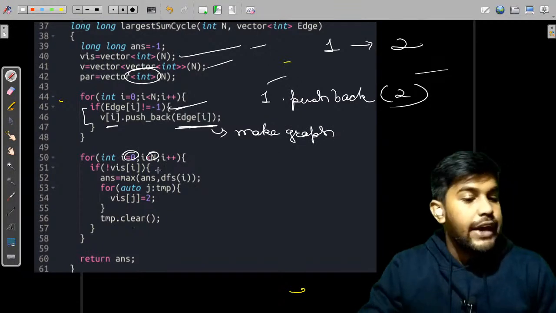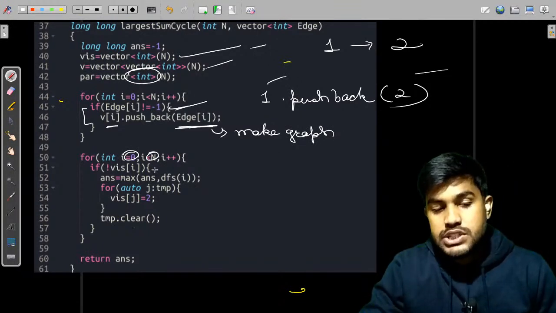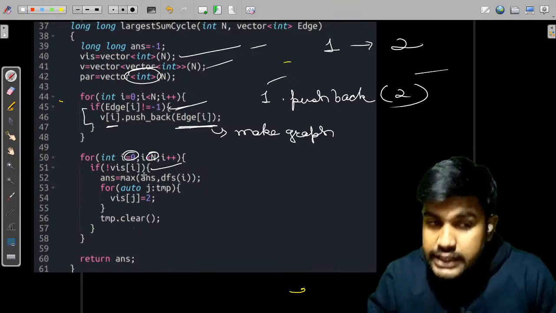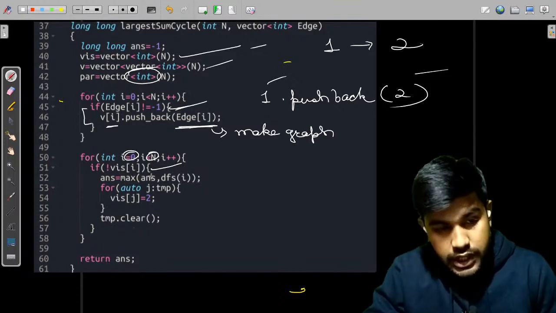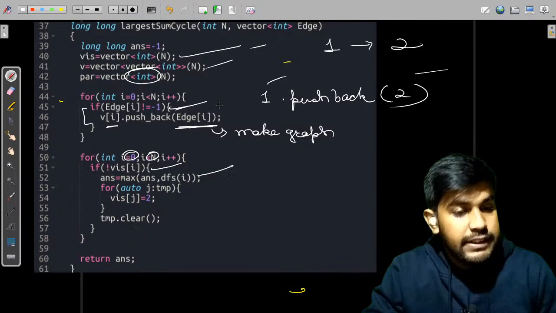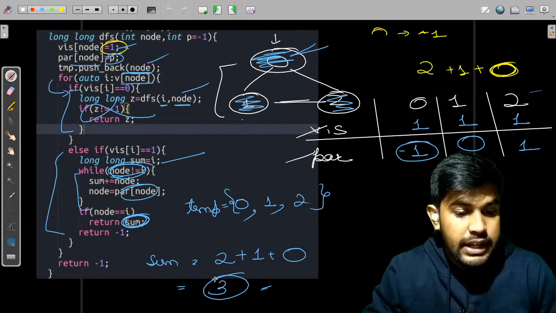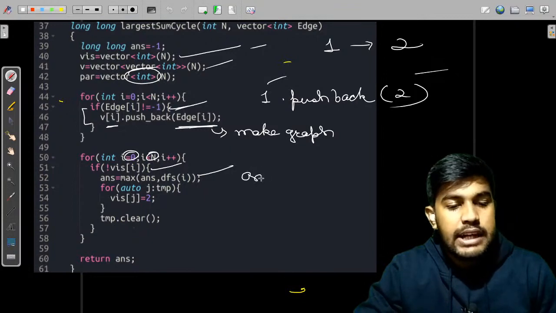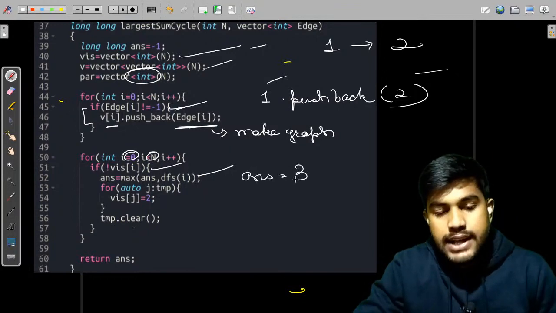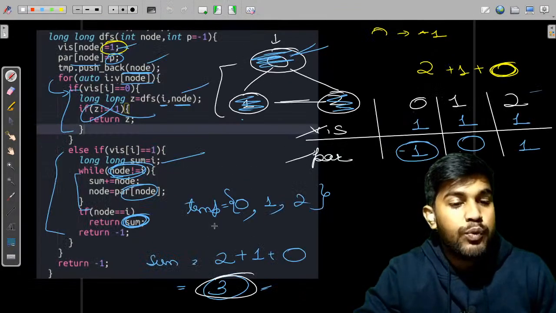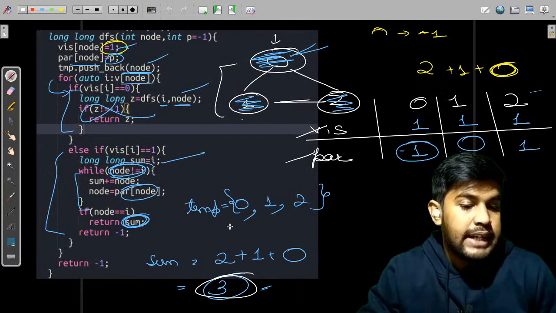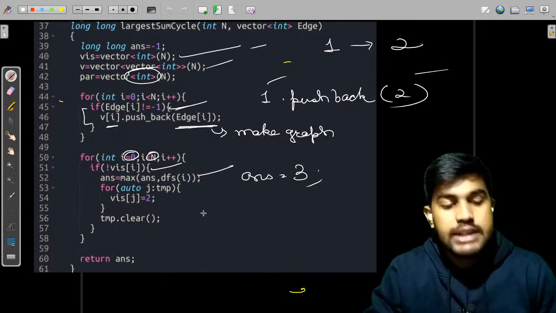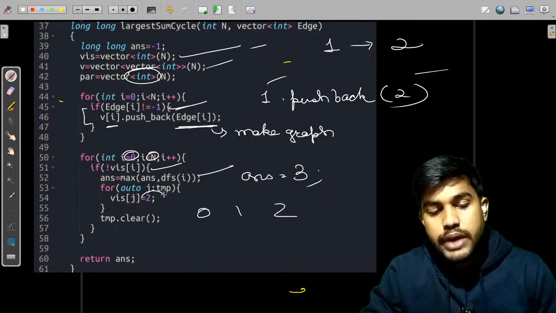If we are moving forward, we would first check if this is visited or not. If this is not visited, then we would start a DFS. If we have started the DFS, what was the return? From here, the return sum was 3. So we would first write 3. Till now the answer was 0, now we have 3, so the answer would be 3. Now, what was in temp? Temp had 0, 1 and 2. So we would mark 0, 1 and 2 as 0.